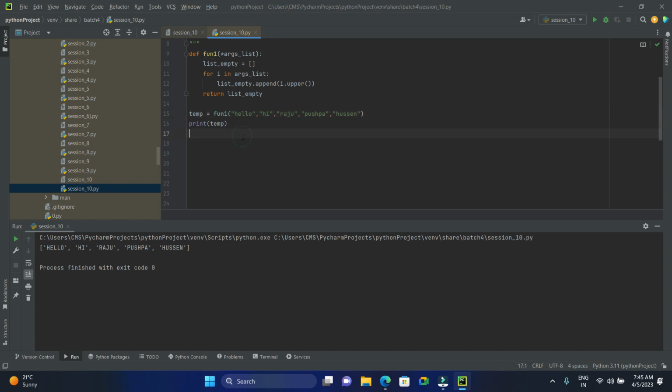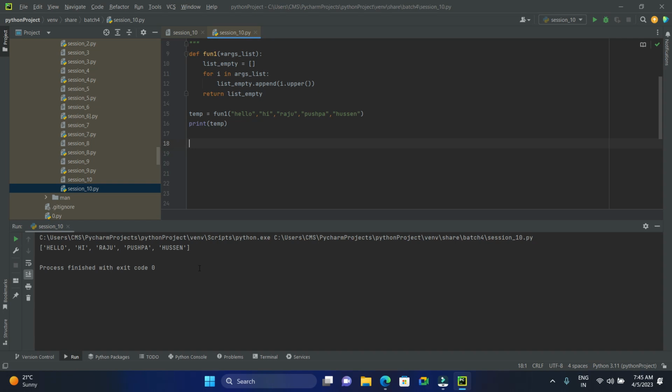Okay, next one. These are the args list. Next we'll go with the second one. What is that second one? Keyword arguments. For this also we'll take one function. We'll define one function, def fun2, as I told you, with double star kwargs, simple.